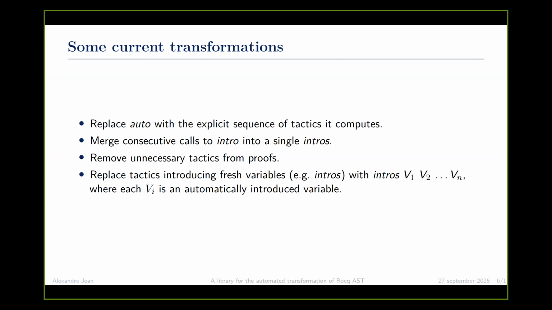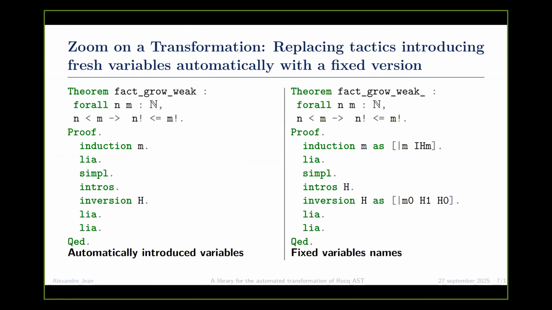We have a transformation which removes unnecessary tactics from the proofs, meaning tactics which do not transform the proof state. And we have a transformation, which I'm going to explain a bit more later, which replaces tactics introducing fresh variables, for example, intros, with intros v1 to vn, where each vi is an automatically introduced variable. So let's zoom in on this transformation.